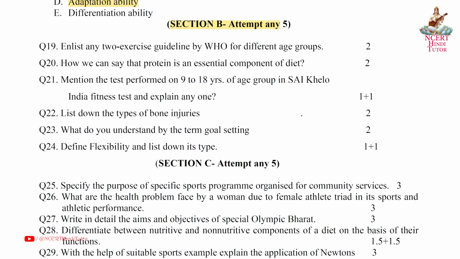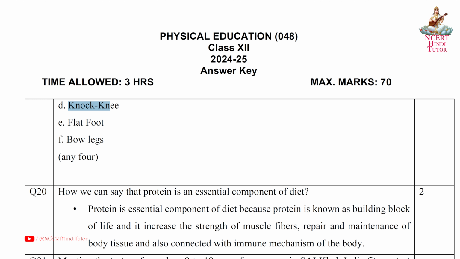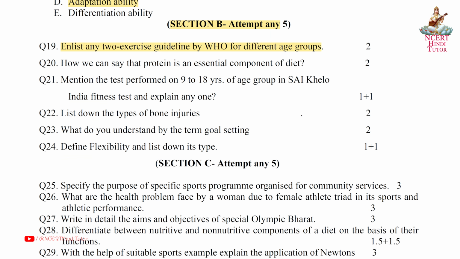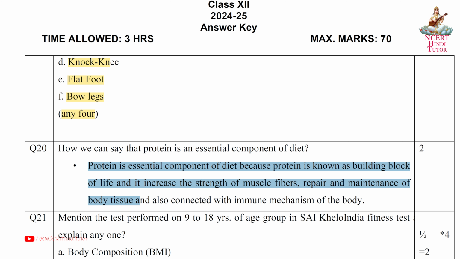Section B. Attempt any 5. Question 19. Enlist any two exercise guideline by WHO for different age groups. Answer A. Kyphosis, B. Lordosis, C. Scoliosis, D. Knock knee, E. Flat foot, bow legs. You can write any 4. Question 20. How we can say that protein is an essential component of diet? Answer. Protein is essential component of diet because protein is known as building block of life and it increases the strength of muscle fibers, repair and maintenance of body tissue and also connected with immune mechanism of the body.